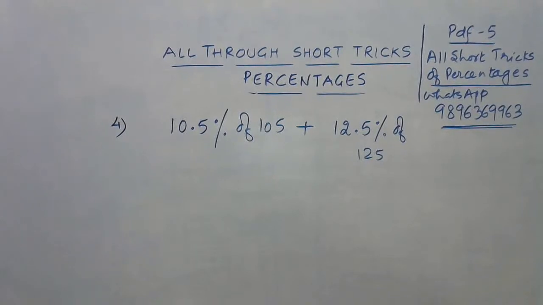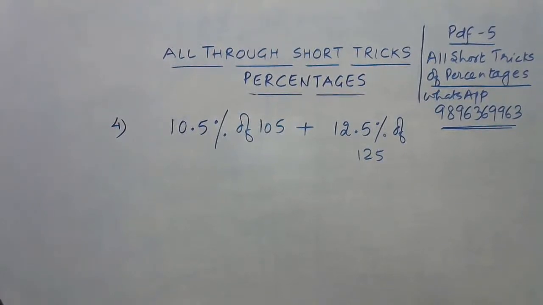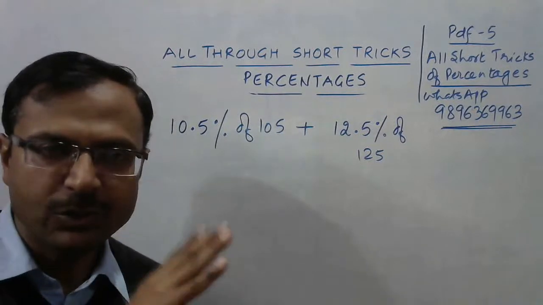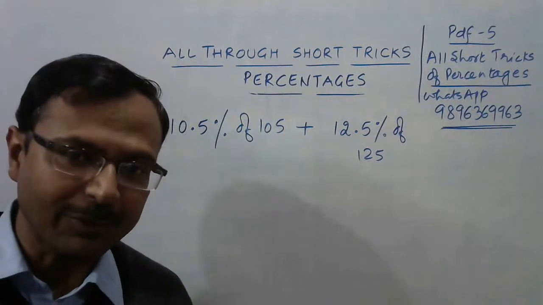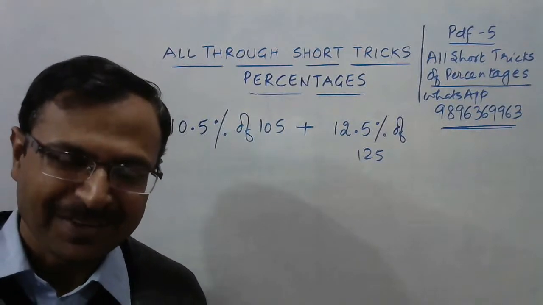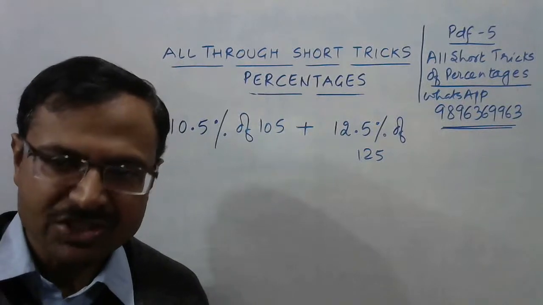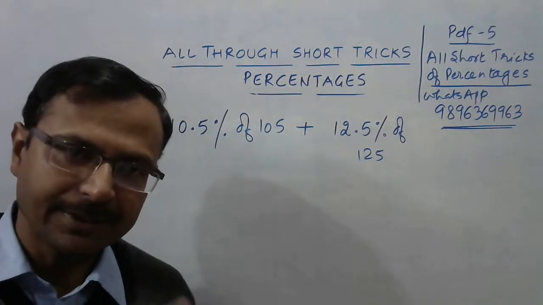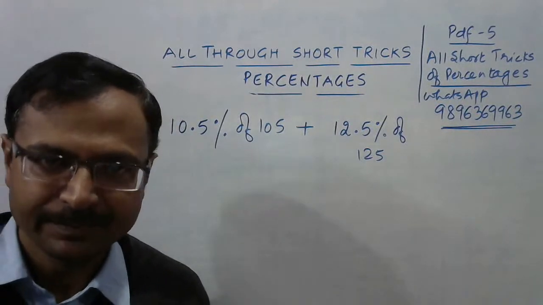Okay, so let's see the responses which I've got for this one. 26.65, that's the response which I'm getting. Okay, so we need to see what short trick you have used here to find the 2 percentages apart from the calculators. Okay, so can anyone elaborate which short trick you have used to find the 2 percentages?